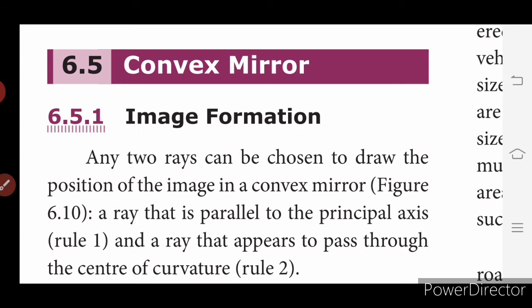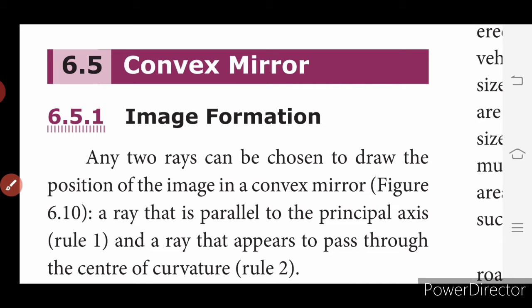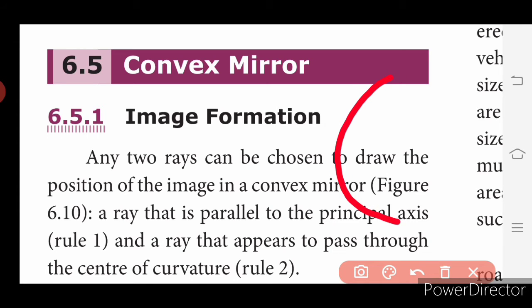For the convex mirror, there is a small change in how you draw it. A concave mirror will be drawn like this, shaded at the back, whereas convex is quite the opposite. This is the shape of the convex mirror, where it has to be shaded on the inner side. So the convex mirror shape will be like this, shaded on the inner side.